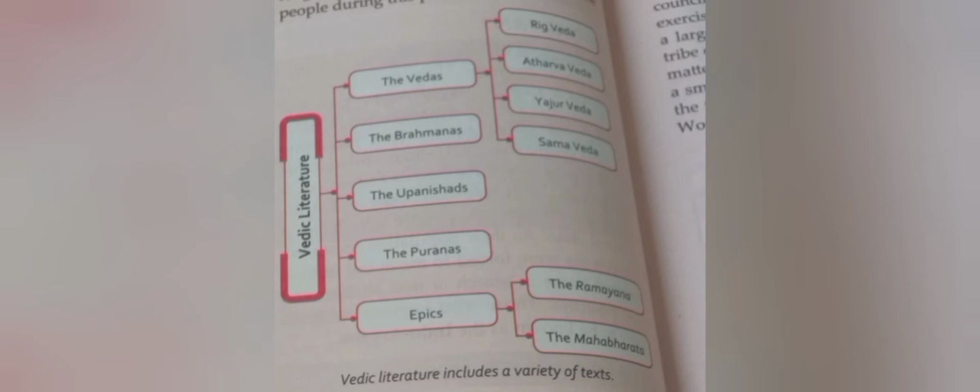So, those are the 4 Vedas: the Rig Veda, the Atharva Veda, the Sama Veda, and the Yajur Veda. Then there are some other books also: the Brahmanas, the Upanishads, the Puranas, and the epics. Epics are extended narrative poems, like the Ramayana and the Mahabharata. These are also other important religious books of the Aryans. So all these sacred books or holy books are collectively known as the Vedic literature.